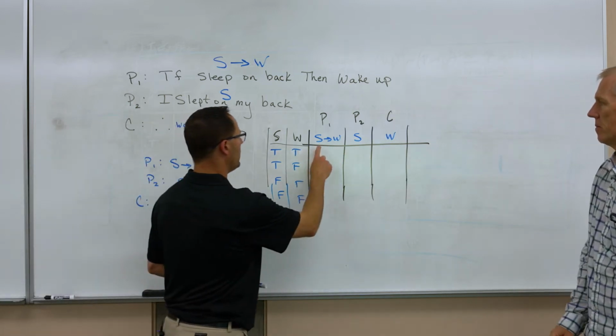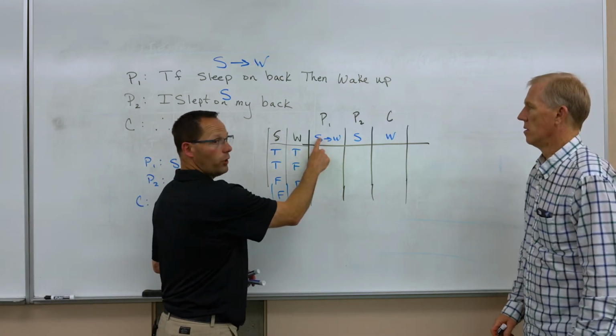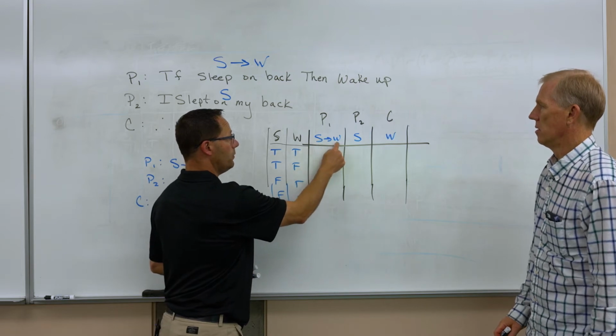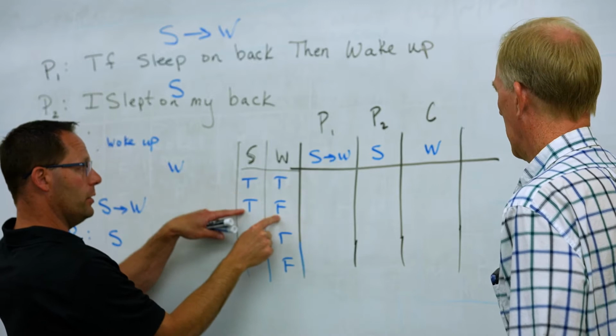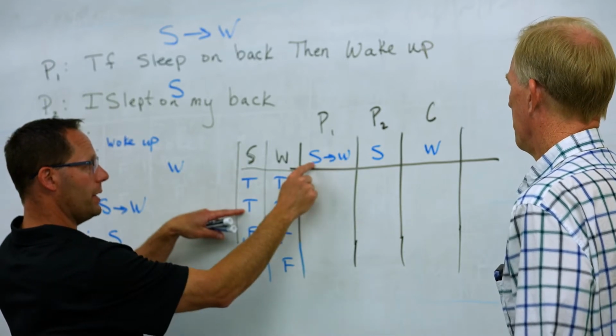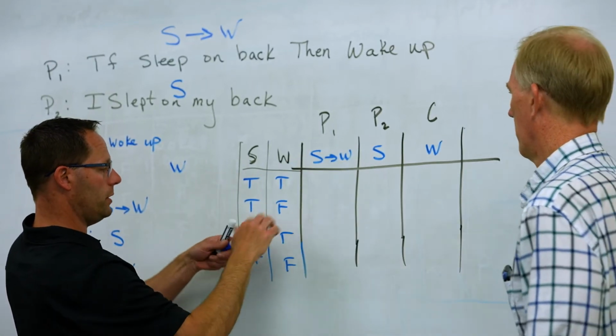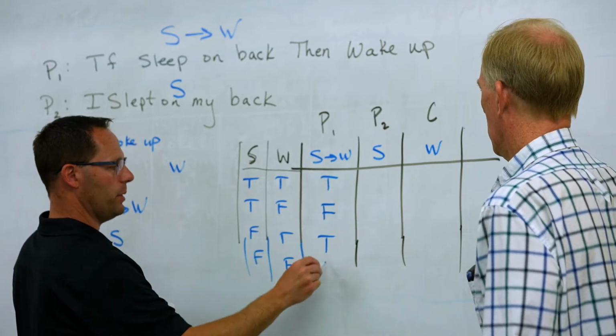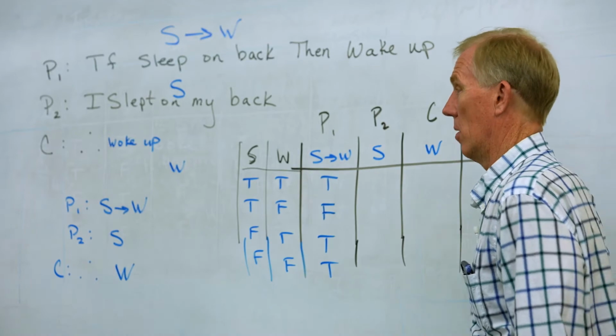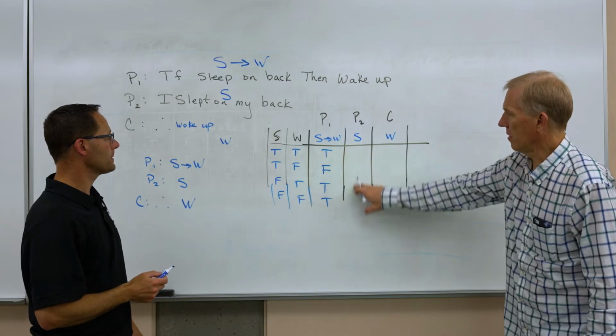I say the only time a conditional is false is when I have a true false pair. That's right. TF. I'm looking for, oh, there's my TF. That's it. So false. W is not following S. That makes this untrue. So this is the false. And all the others are true. Don't even have to think about it. And this is a repeat of what we've done already. We got there. Now, how about filling this column out?